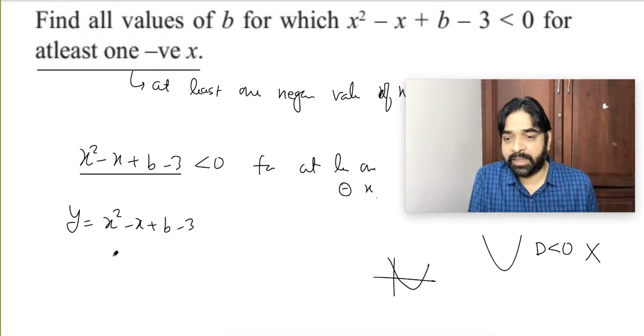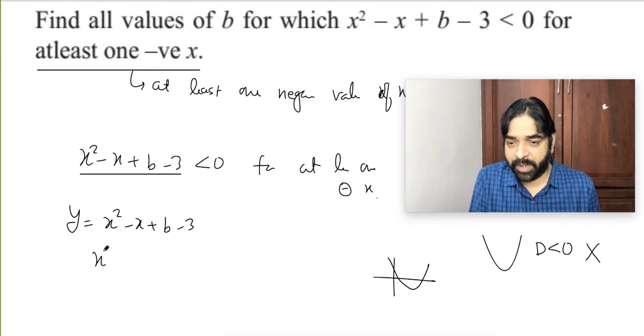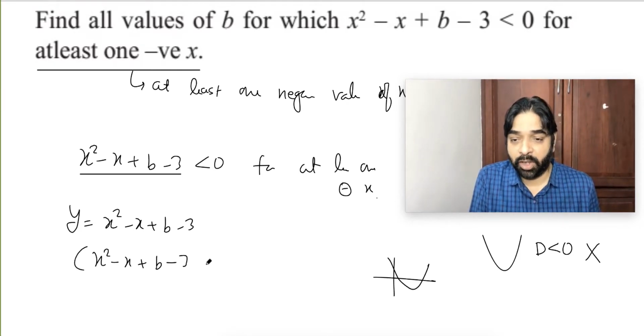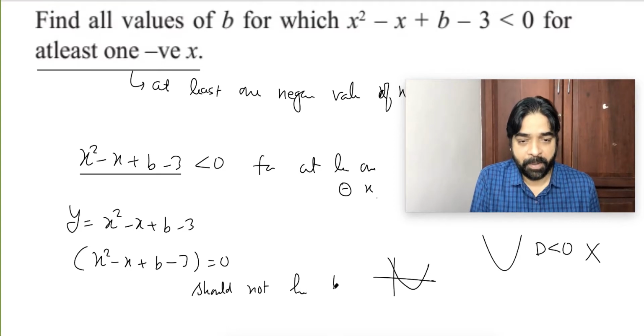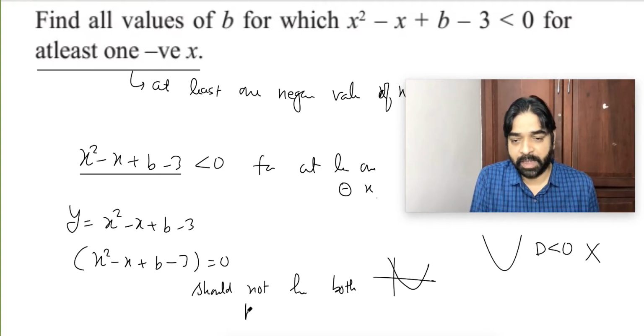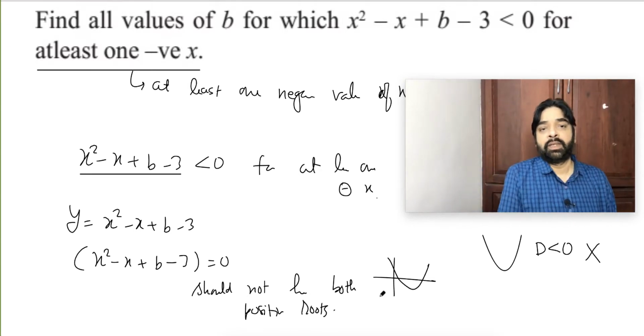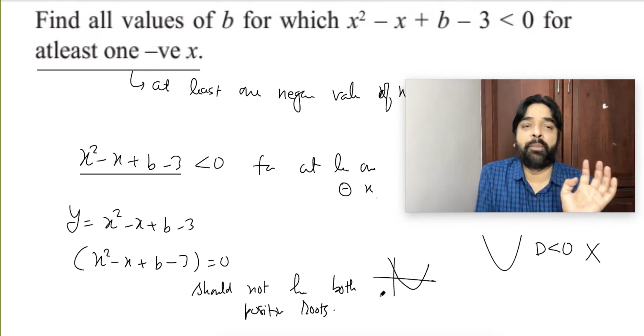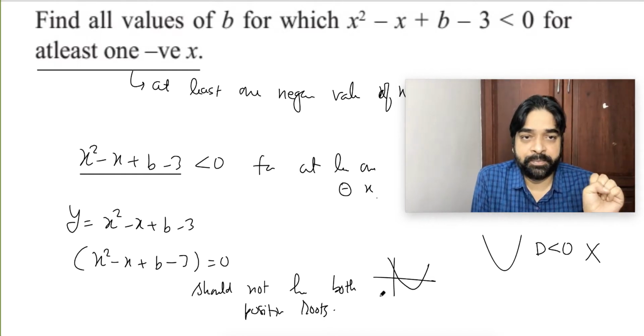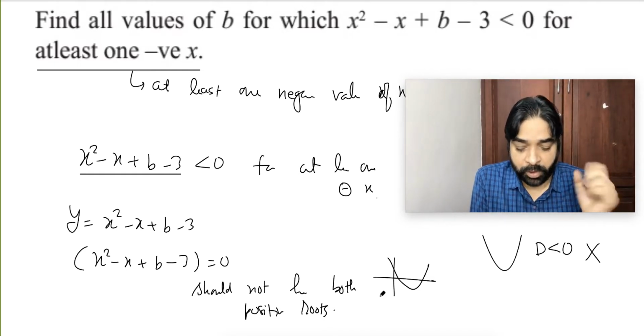Means this equation should not have both positive roots. That's all. This is the solution of this question. This equation should not have both positive roots. So think what will happen?